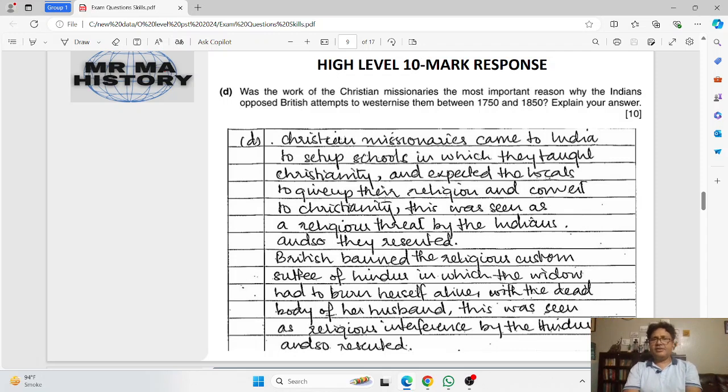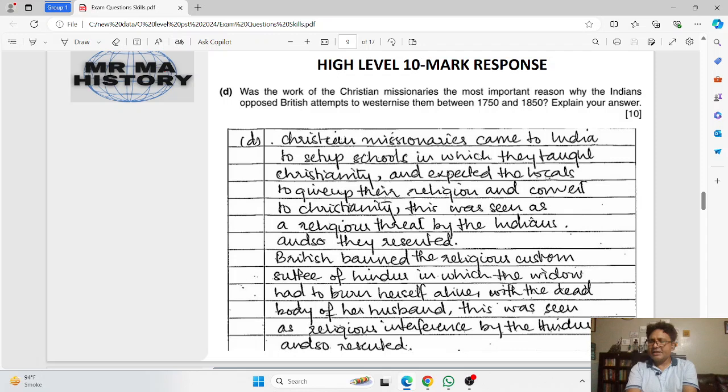The question is that in India, Christian missionaries were obviously doing Christianization, and they were westernizing the Indians. So was this the most important reason that led to the opposition by the Indians?